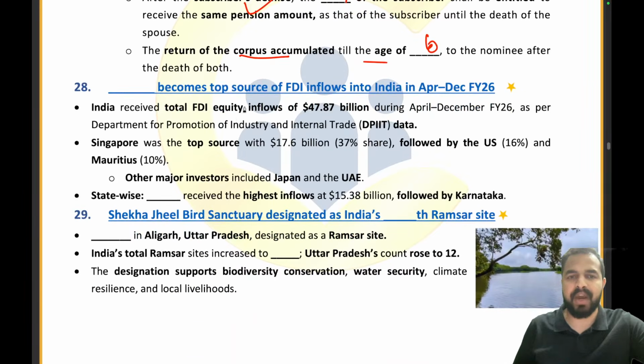Now moving on to the next part. Dash became the top source of FDI inflow into India in April to December fiscal year 26. What is the right answer? Singapore is the right answer. Now state-wise, which state received the highest inflow? That is Maharashtra. Absolutely right.